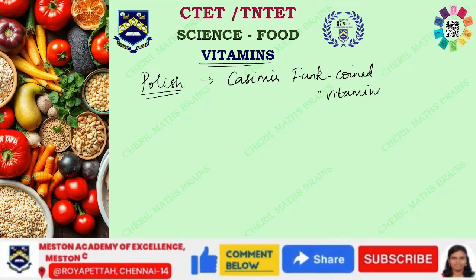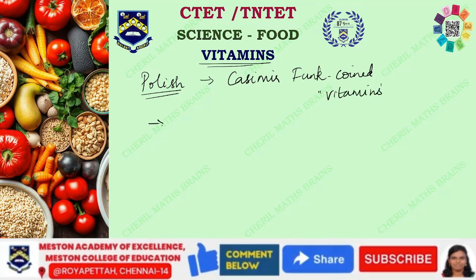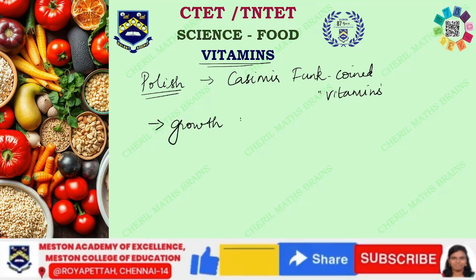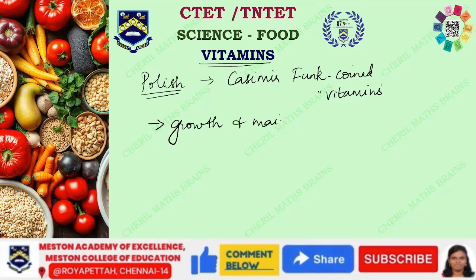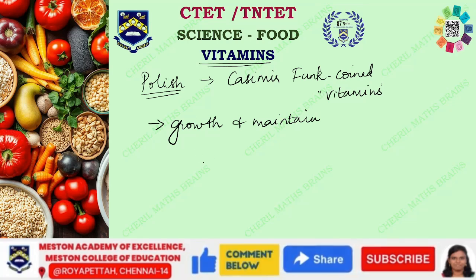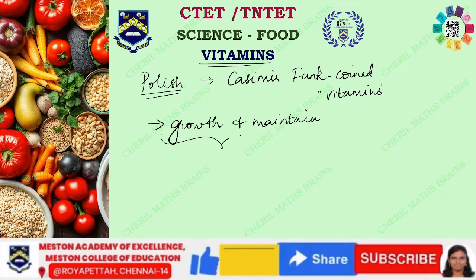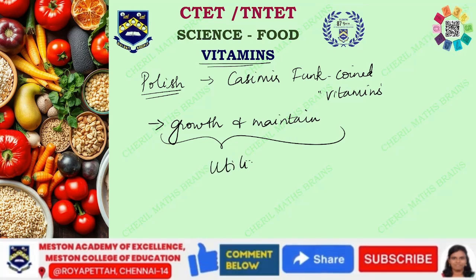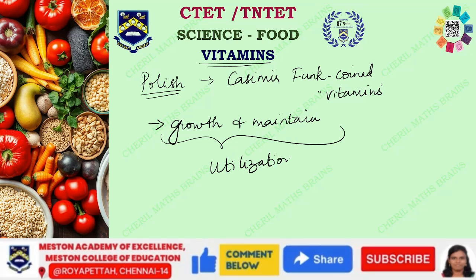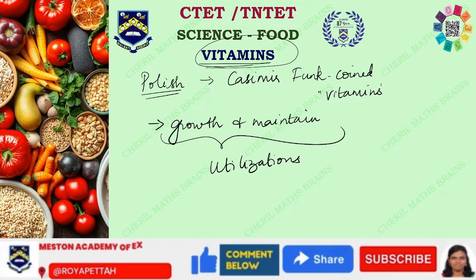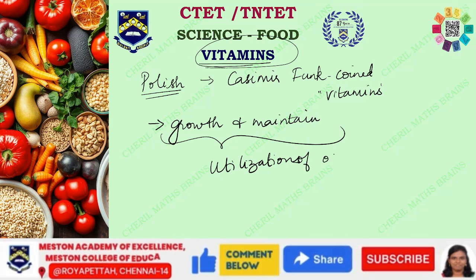Now, why do we need this? Vitamins are essential for growth and maintenance of the body. We need to grow and we need to maintain our body, and for that we are in need of vitamins. When these two are being done, there will be proper utilization of other nutrients. When vitamins are not in proper amount, the utilization of other nutrients also might not happen.